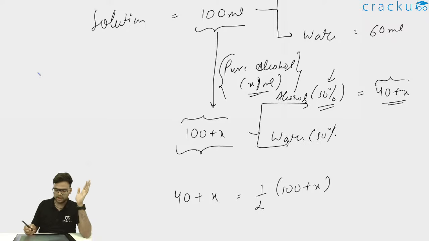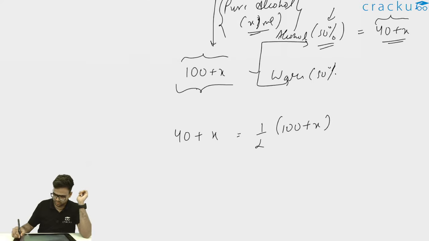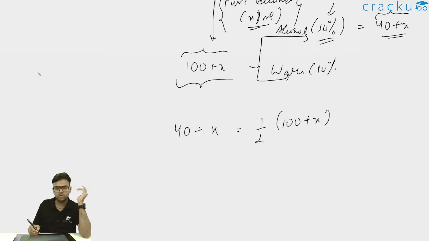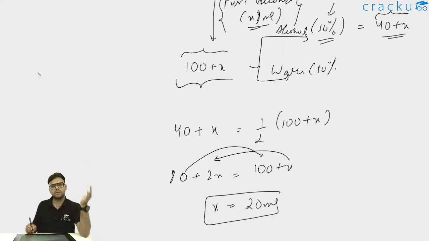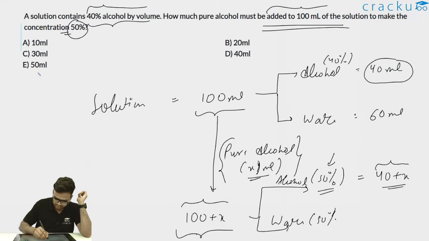Now water and alcohol is 1:1. Thus I can write 40 plus x is equal to half of 100 plus x. Or I can directly write 80 plus 2x is equal to 100 plus x. I can take x to the left hand side and 80 to the right hand side. So x will come out as 20 ml, and therefore option B, which is after adding 20 ml more, the ratio or the concentration of pure alcohol will come out as 1:1 or 50%.